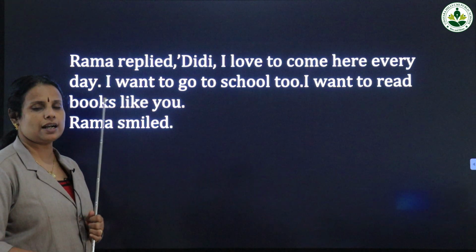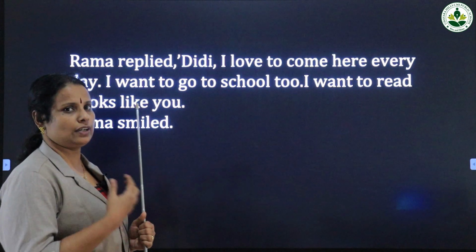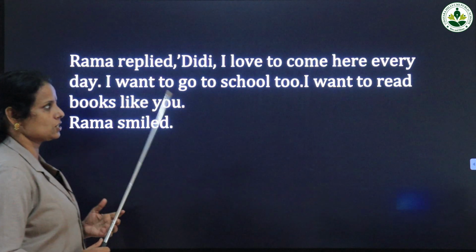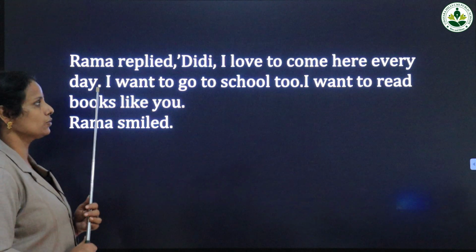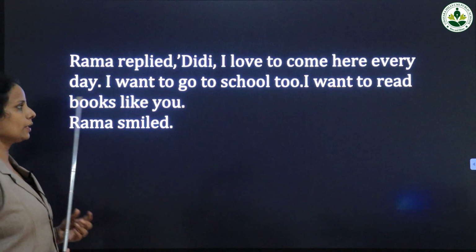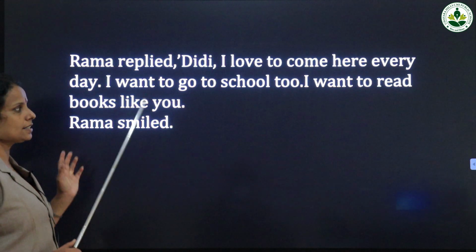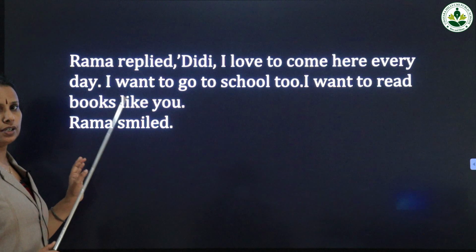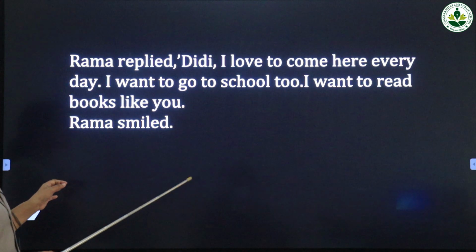See, that little girl doesn't know how to read or write, and she feels like going to school. That's why she said, "Like you, I also want to come to school. I want to learn how to read and write." Then Rema smiled. Okay, this much is enough to study today. The rest of the portions we will discuss in the next class.